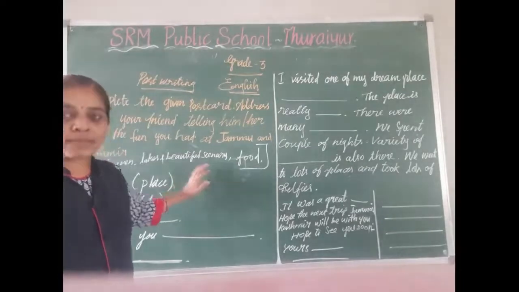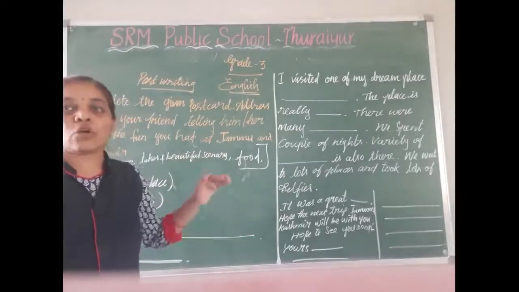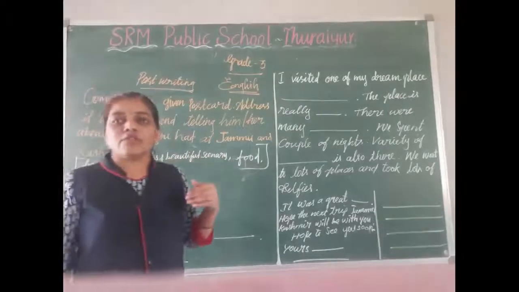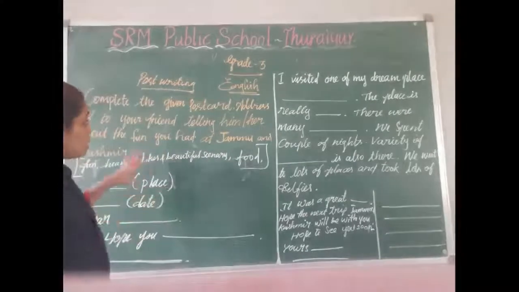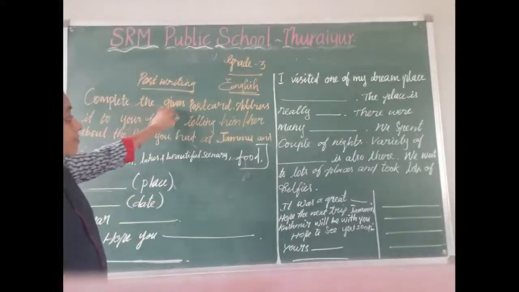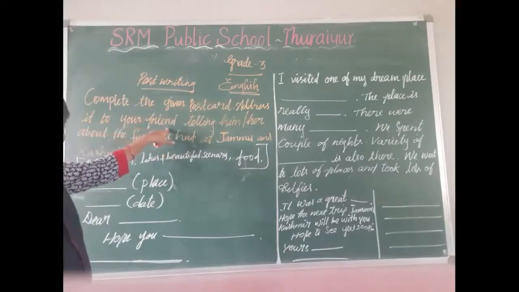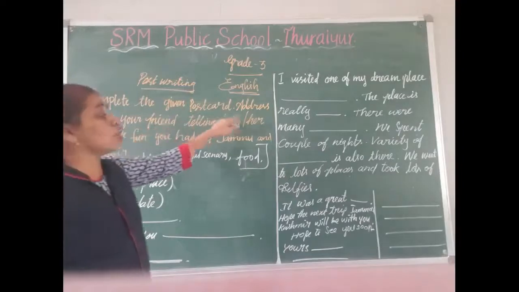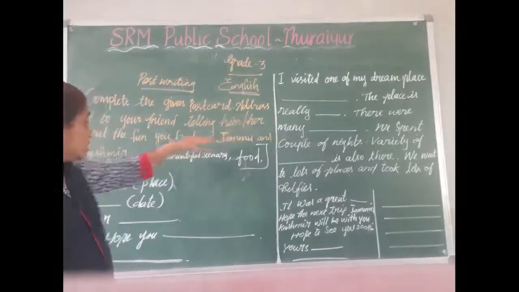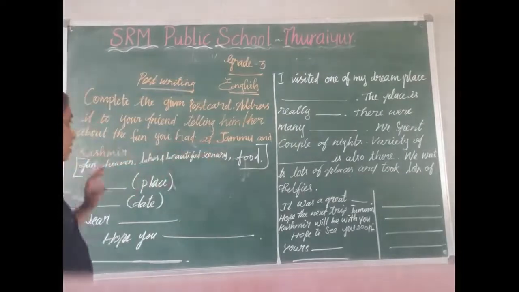Okay, we have some rules and regulations to write these postcards. So, what is the first rule? We want to follow this. I will explain now. Look here. Complete the given postcard. Address it to your friend, telling him or her about the fun you had at Jammu and Kashmir.